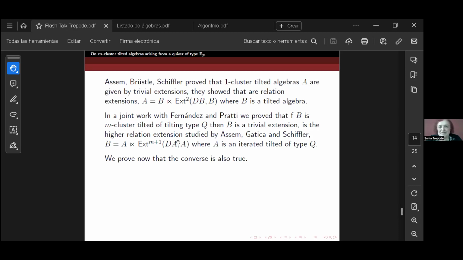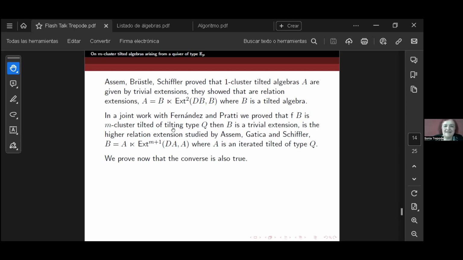In a joint work with Fernández and Prati, we proved that if B is a cluster tilted algebra arising from a quiver of type Q, we already know that it's not well defined, then B is a trivial extension also, given by the higher relation extension, where the algebra A is an iterated tilted algebra.